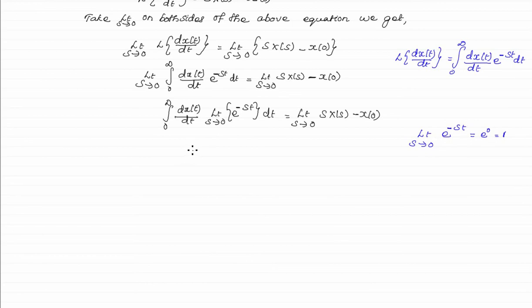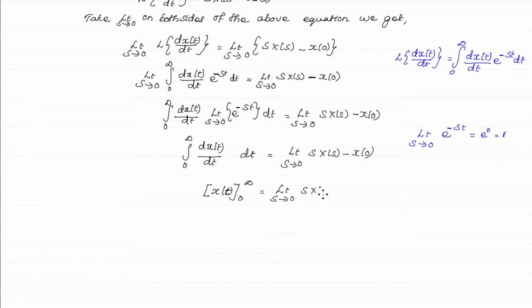Therefore, the integral 0 to infinity of dx(t)/dt multiplied by dt is equal to limit s tends to 0 of s multiplied by X(s) minus x(0). When you integrate, we get x(t), with the limit from 0 to infinity, which is equal to limit s tends to 0 of s multiplied by X(s) minus x(0). When applying the limit, it becomes x(infinity) minus x(0), which is equal to limit s tends to 0 of s multiplied by X(s) minus x(0).